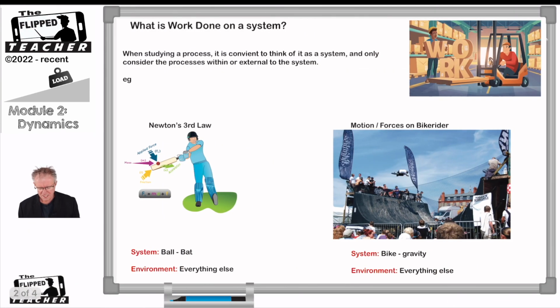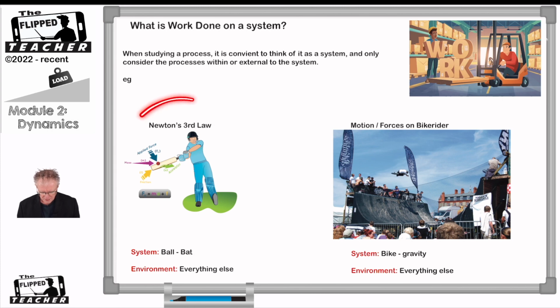When studying any process, it's convenient to think of it as an isolated system. We want to look at all the forces acting on that system, identify those forces, and then do some type of analysis so that we can describe its motion. So to understand what work is, we have to understand what we mean by the system and the environment. Let's look at some examples to get this idea in your head.